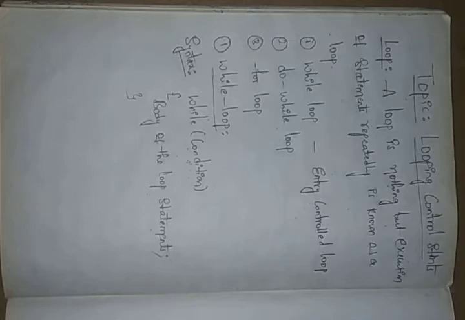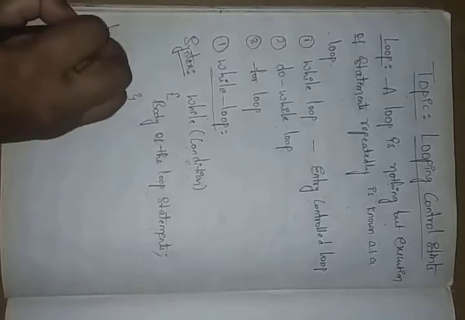If the condition is false, it terminates automatically, means it stops the execution of the statements at that point. We call this while loop the entry controlled loop. Right? So here we can draw one flow chart for this.